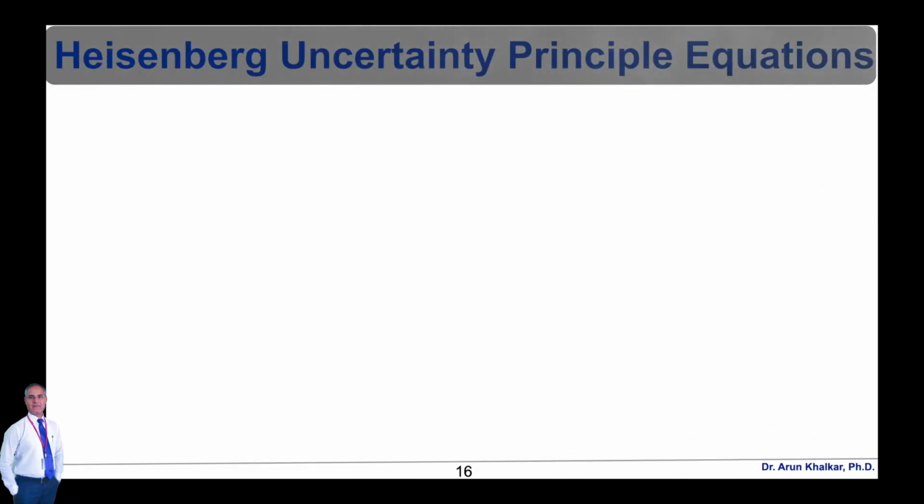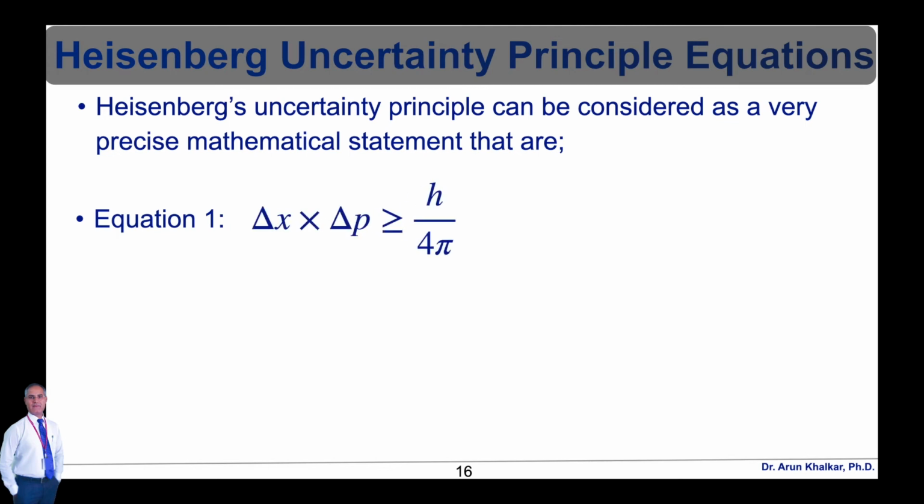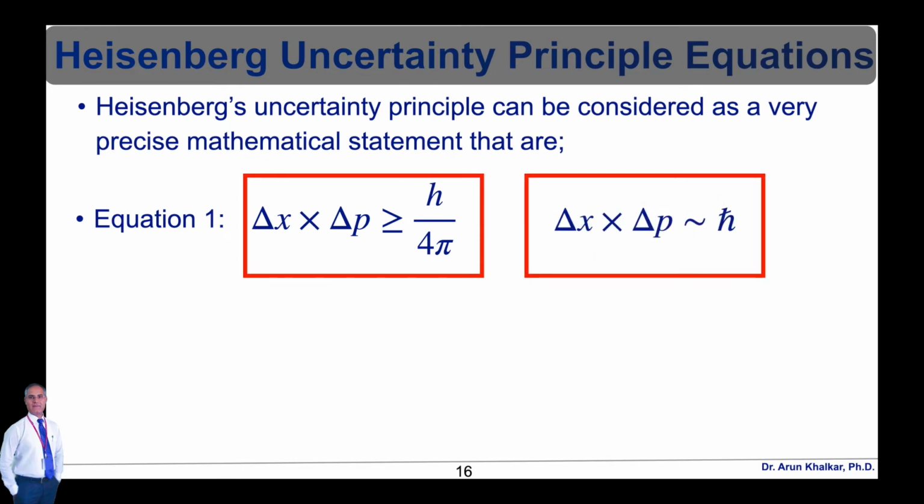Now let's see Heisenberg's uncertainty principle equations. Heisenberg's uncertainty principle can be considered a very precise mathematical statement that describes the nature of quantum systems. We often consider two common equations related to the uncertainty principle. Equation 1: delta x delta p is greater than or equal to h upon 4 pi, which is delta x delta p nearly equal to h bar.